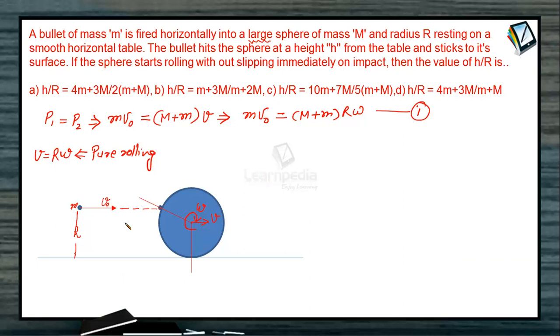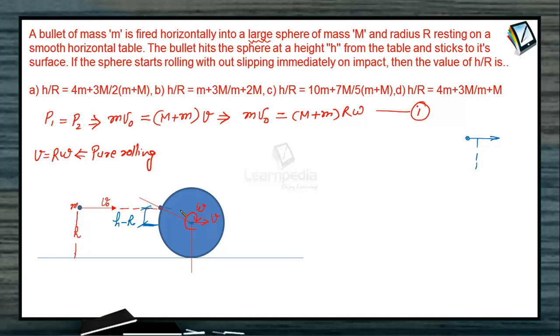Now, since there is no external torque acting about this point in the collision, we can conserve angular momentum about this point also. This height is h and r is the radius, so from the center of the sphere, the height of the bullet is h minus r. This particle is moving in this direction horizontally. If we want to find its angular momentum about the center of the sphere, then angular momentum can be calculated by multiplying this linear momentum with the length of the perpendicular drawn from this point.